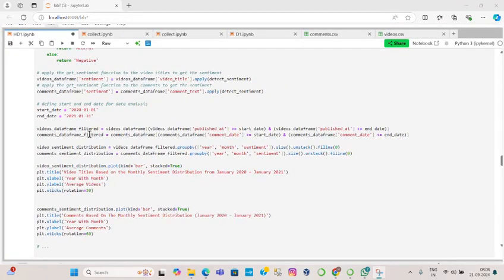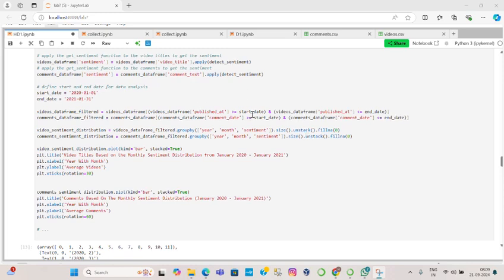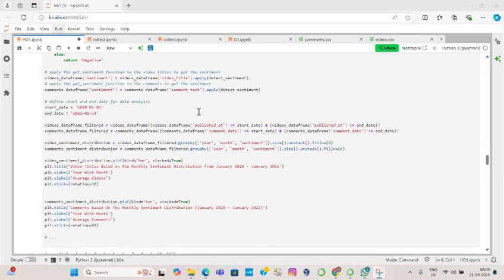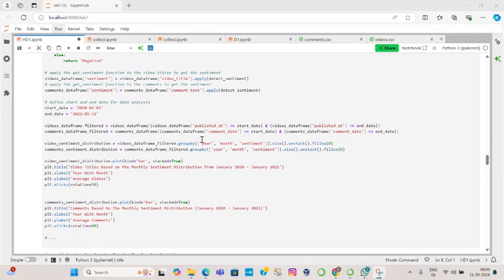We create a new column with the filter function, and we use the data frame's published at column, giving it a start date and an end date, and we put that inside. After making the relationship between the start date and end date with the columns, we directly put that distribution, create a comment with the distribution, and put everything together with the group by function by grouping them.